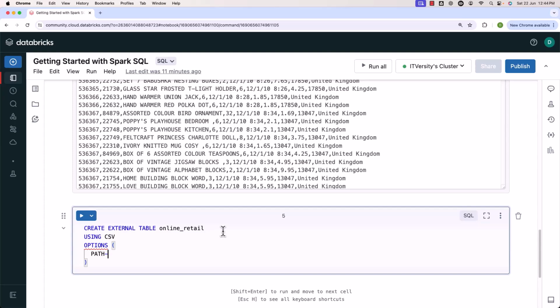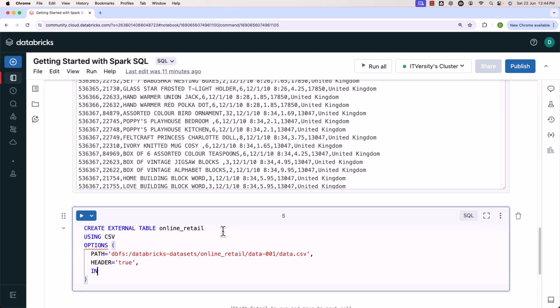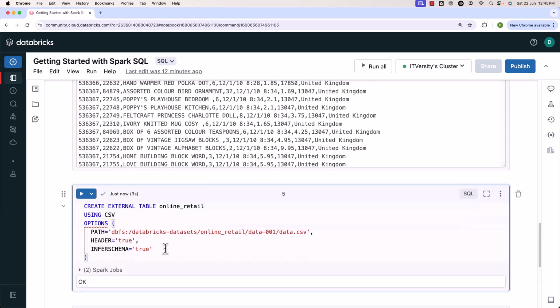Already I have copied the path. I just have to paste. Let me specify the path here. After this, I have to say comma. Then I have to say header equal to true. After header equal to true, I also want to say infer schema equal to true. After specifying all the options like these, you should be able to run it. It will take care of creating the table for us.